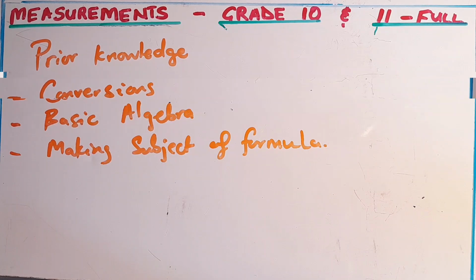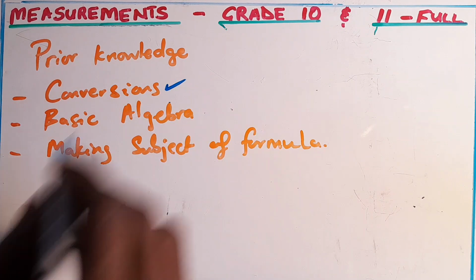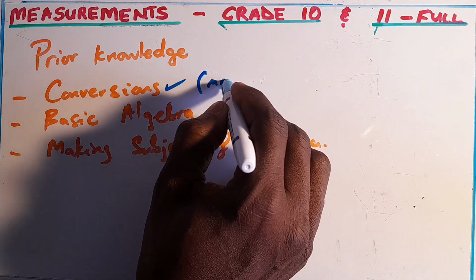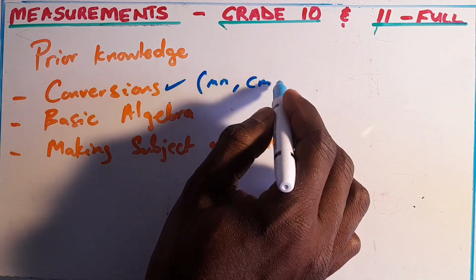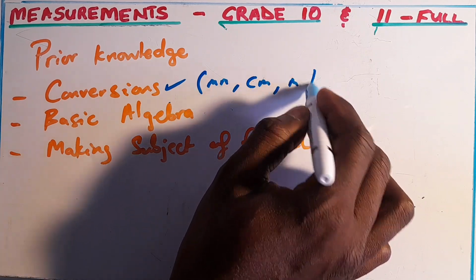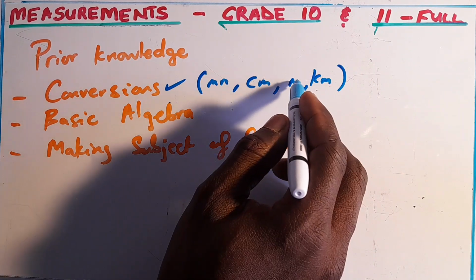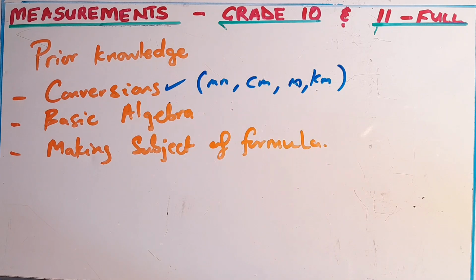So let's go. Before beginning this topic, these are the things that you will need. I hope you are able to convert between units, for example, moving from millimeter, centimeter, meter, kilometer, and so on. If you are able to do that, that's good.